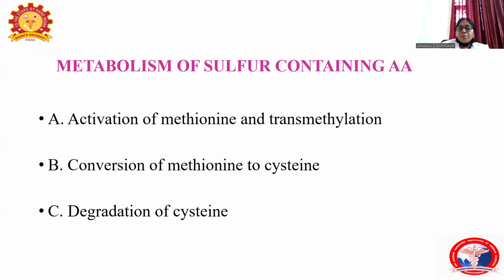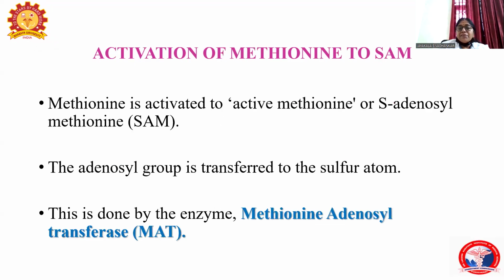The first pathway is the activation of methionine and transmethylation reactions. So the activation of methionine to SAM, that is S-adenosyl methionine. Why is methionine first activated? Because, as I told, it has the methyl group in its structure. So it is the source of methyl group in our body, methionine. But methionine cannot easily release the methyl group. So for that, it has to be activated first.